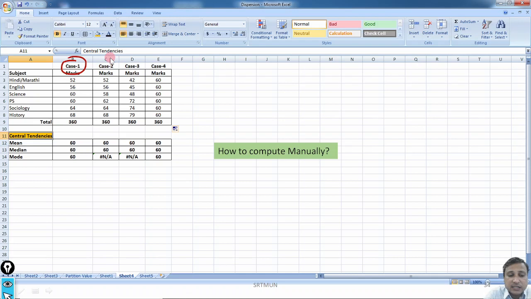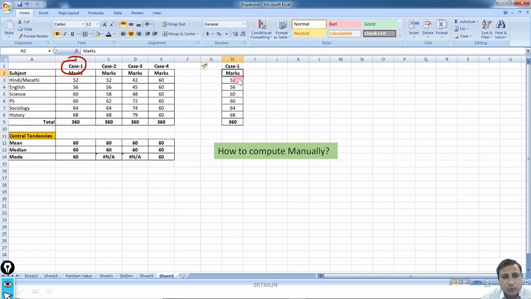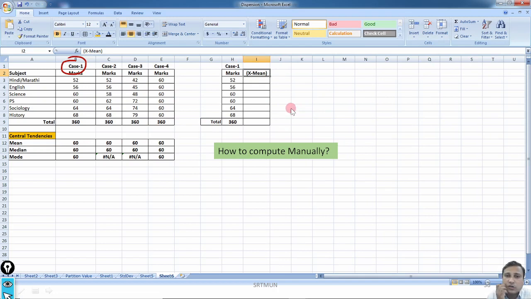Now let me consider case 1. So I have put all the values. Now what will I do first? First I'll compute the variation. Variation of what? Variation of each value. I'll try to find the distance of each value from the average. So for each value I'll find the difference between x, where all these numbers are known as x,